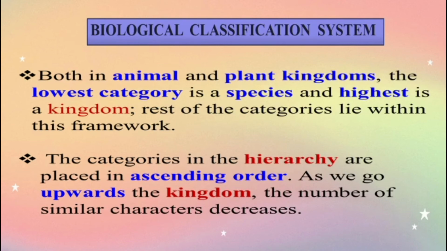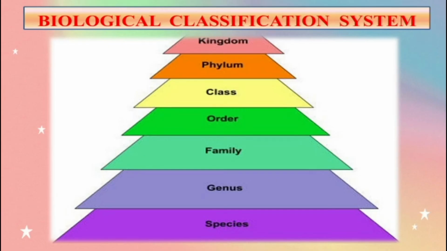In between, the scientists have given the categories orderly, one by one. The categories in the hierarchy are placed in ascending order. As we go upwards towards the kingdom, the number of similar characters decreases. The first one, kingdom, is the highest rank in the biological classification system, then phylum, class, order, family, genus, and finally species.